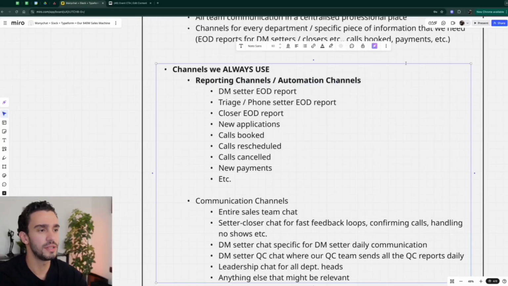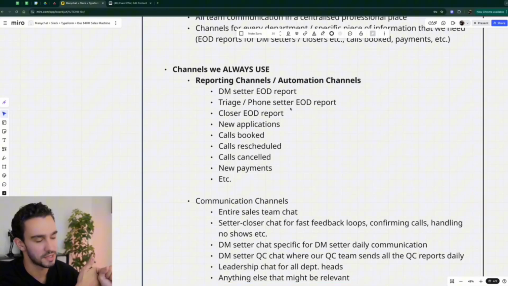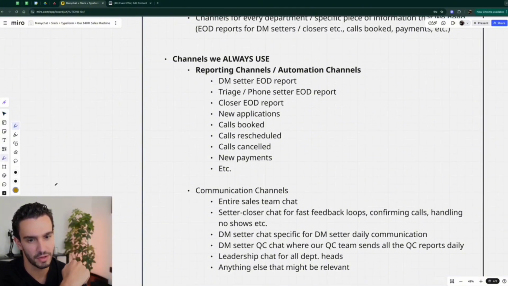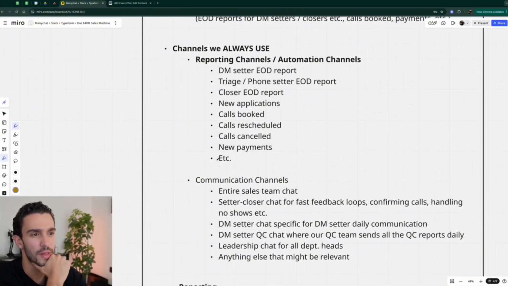So we have reporting channels or automation channels, such as the DM setter end of day report, the triage or phone setter end of day report, closer end of day report, applications received through Typeform, calls booked, calls rescheduled, calls canceled, new payments, and so on and so forth. You might have other things depending on your company and the way you run things.